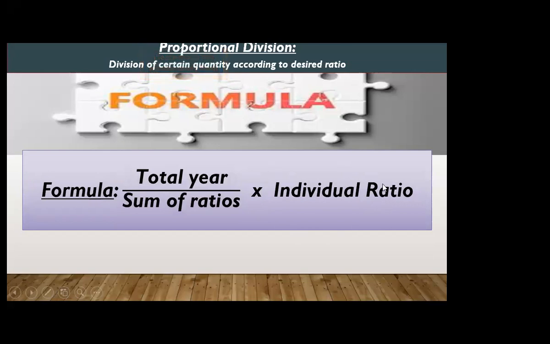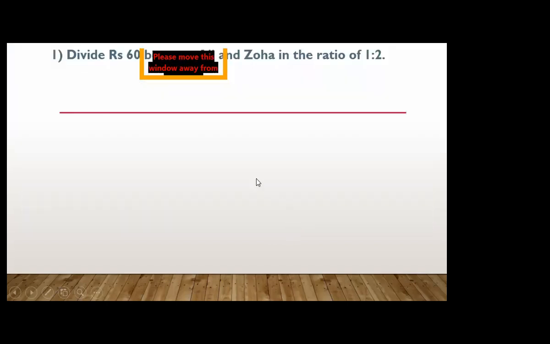These are the formulas used when we have to divide any certain quantity according to the desired ratio. Okay, so let's begin the questions. Divide rupees 60 between Ali and Soha in the ratio of 1 is to 2.